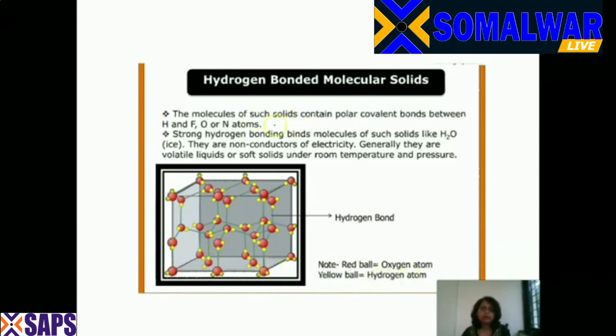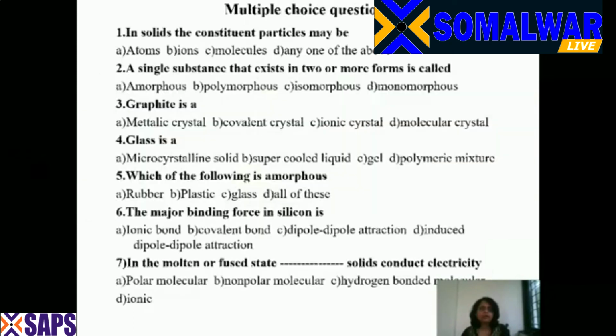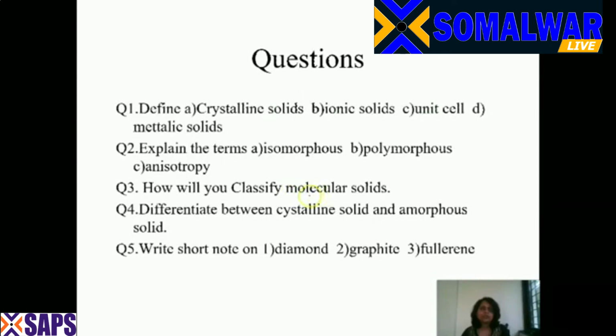The molecules of such solids contain polar covalent bonds between hydrogen and fluorine, oxygen, or nitrogen atoms. And strong hydrogen bonding binds the molecules of such solids like H2O, that is ice. They are non-conductors of electricity, and generally they are volatile liquids or soft solids under room temperature and pressure. Now these are the properties, and these are the multiple choice questions. This assignment you have to do in your copy, and you have to submit it, and then we meet for the next part. We will do different types of crystals.